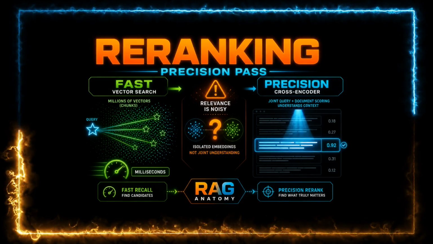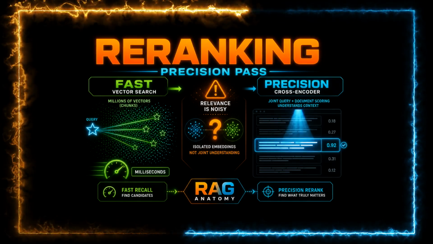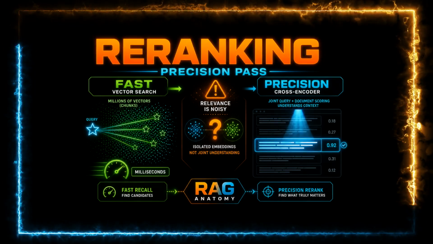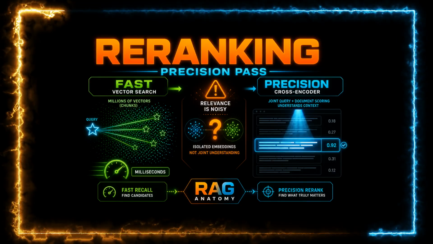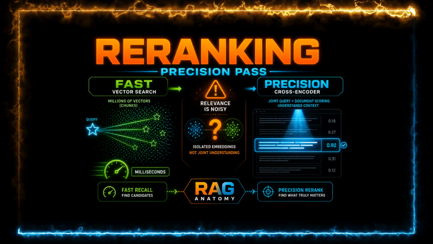Vector search is fast because it compares pre-computed chunk vectors to one query vector, millions of candidates in milliseconds. That speed comes with a trade. Each side is embedded in isolation, so fine-grained relevance.